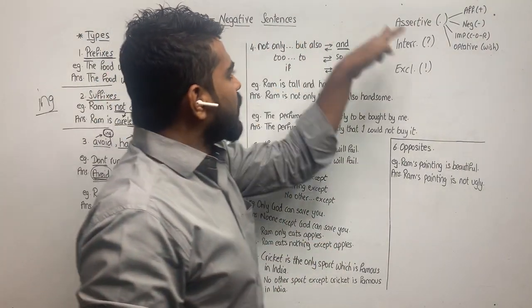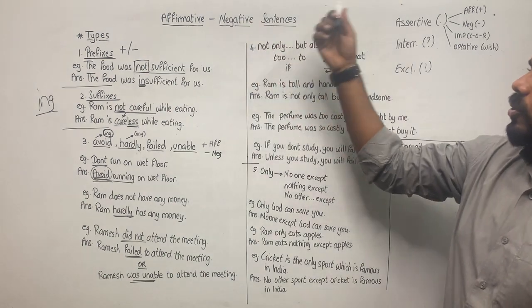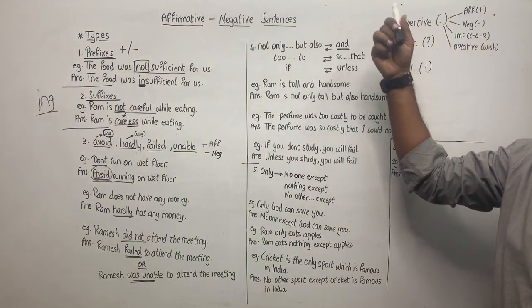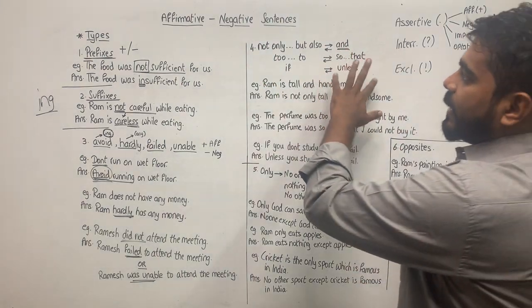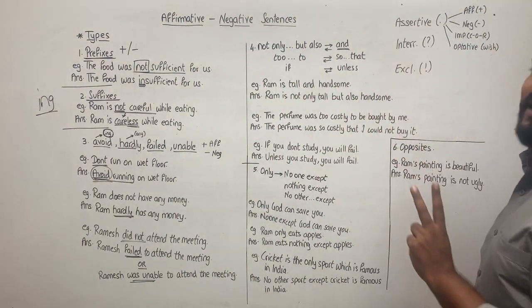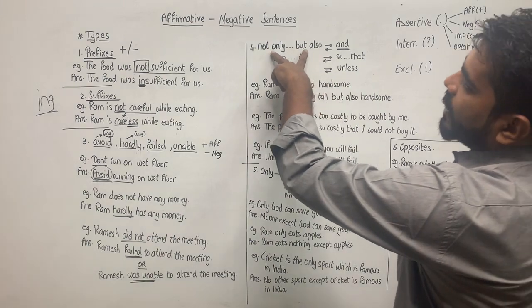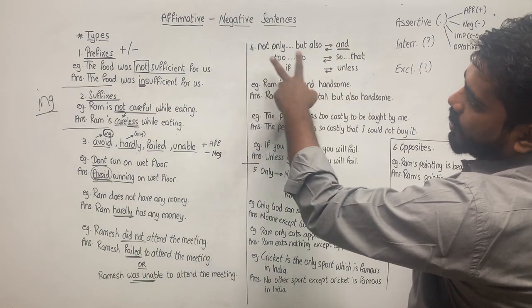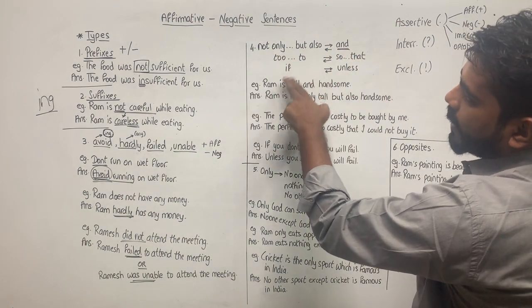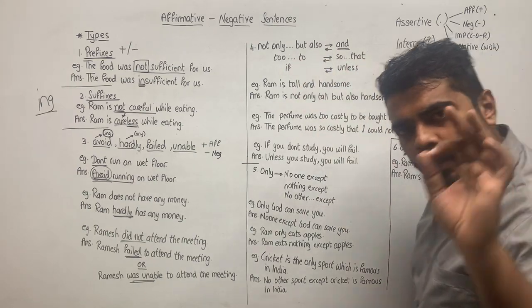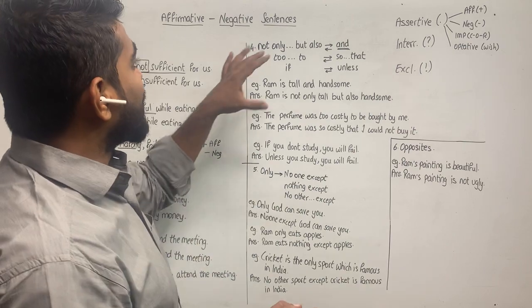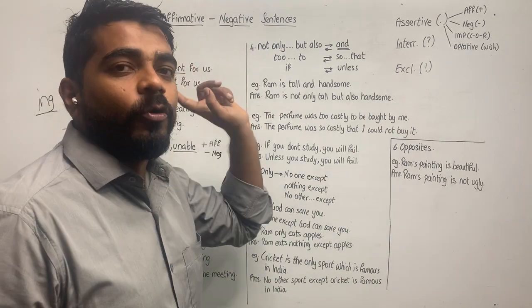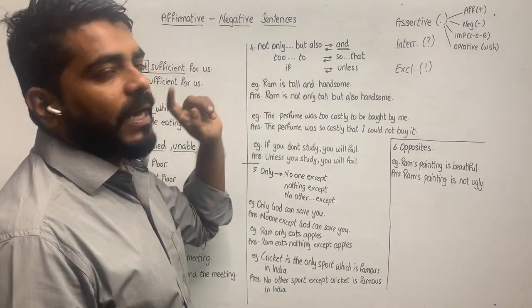If you have any of these words given, which are not only but also, and, TW2 plus TO2, so plus that, if, unless, any of these words, you will write the exact opposite. Meaning, if not only but also is given, write and; if and is given, write not only but also; TW2, so that; so that, TW2; if, unless; unless, if. A very easy type, but it should strike you. It should strike that this is not only but also, okay, this is type 4. It is unless, okay, this is type 4.